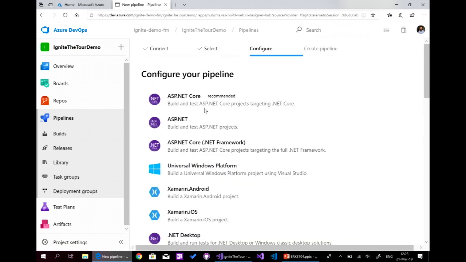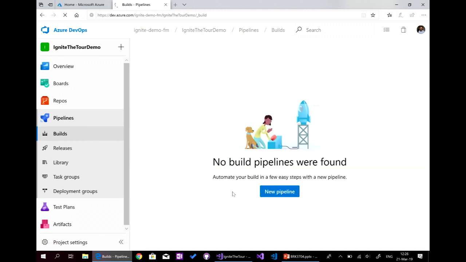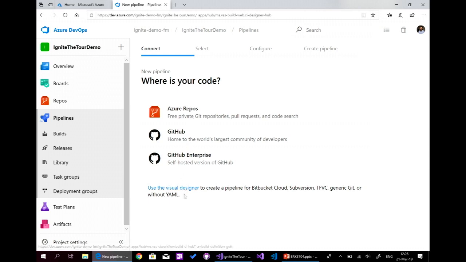So here, I select ASP.NET Core, and here I have my YAML file where I can define the steps. Some people said that this is somehow difficult. Is there any other solution that is easier? Yeah, there is another solution, which is the Visual Designer. So I click on New Pipeline, and here, click on Use the Visual Designer.